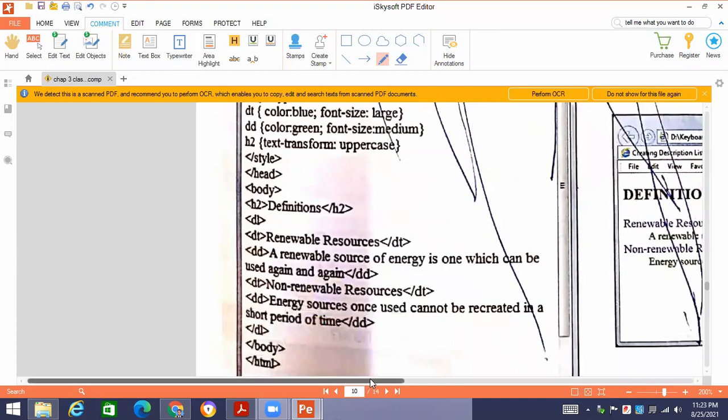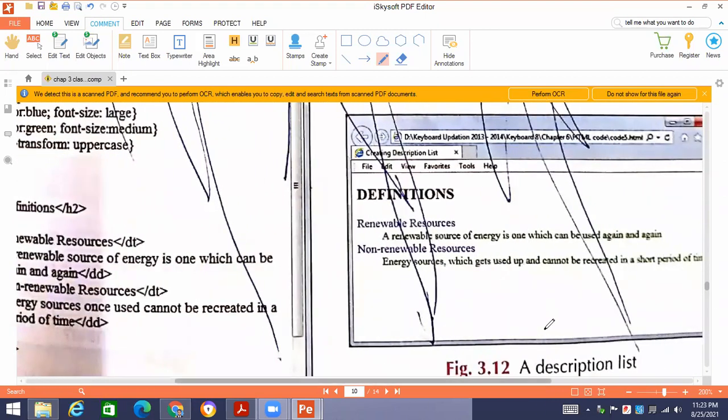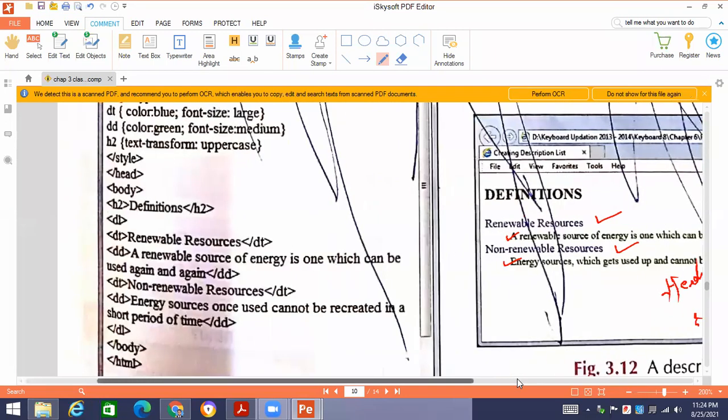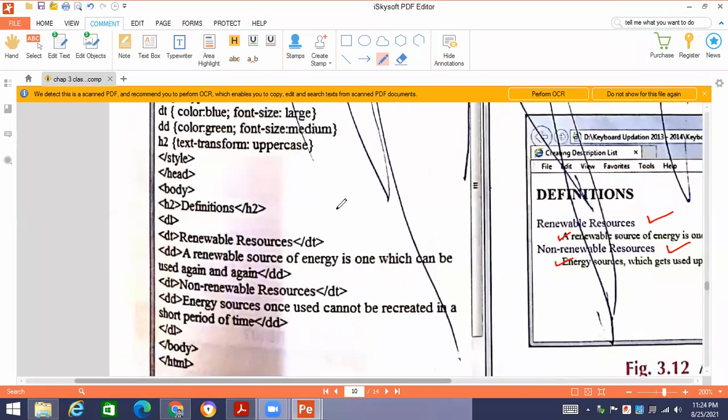It is similar to the nested list, but you will see that some lines are there on this page. Anyway, we just leave it and then just see the text given over here. Renewable resources, then their detail is there. Then heading, then detail. Heading, detail. So whenever there is a heading and detail, such type of list is called basically description list. There is no numbering in it, only heading and detail is there. So such type of list is called description list.